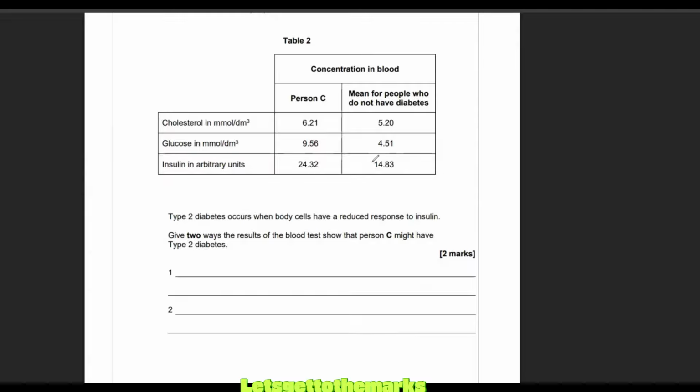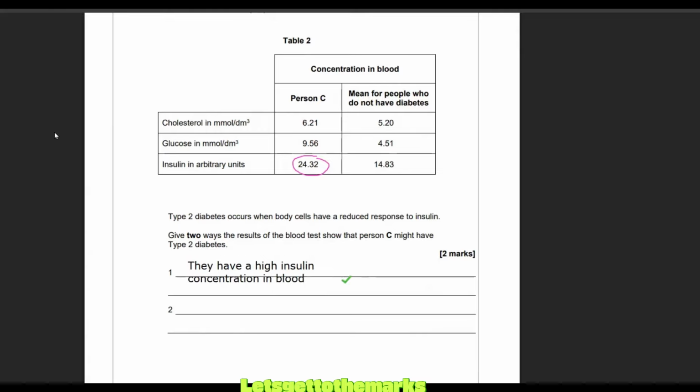Well, look, what did we learn about insulin? We learned that insulin should reduce glucose. They've got high insulin. Has the glucose gone down? No, but this person doesn't have as much insulin. Their glucose is way down. So what I'm going to say is they have a high insulin concentration. High blood insulin concentration, that's the first point.